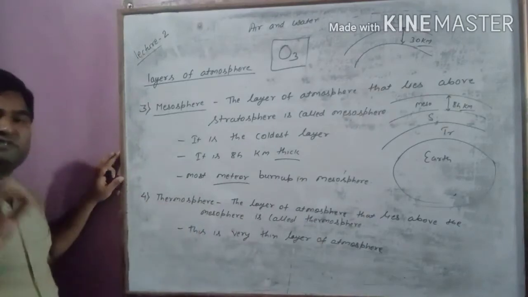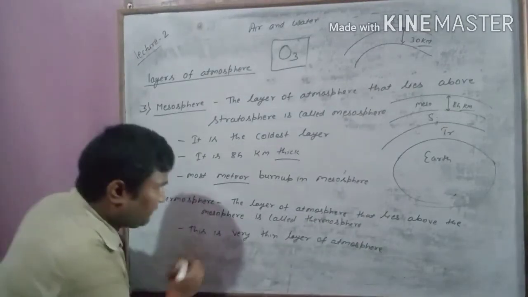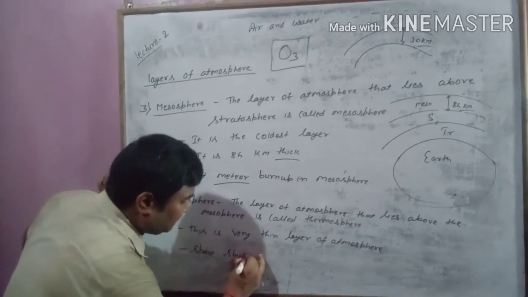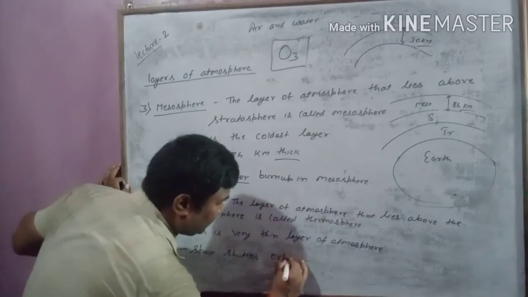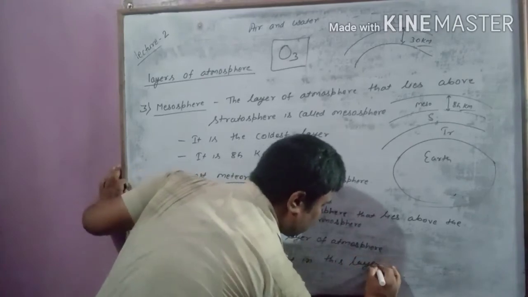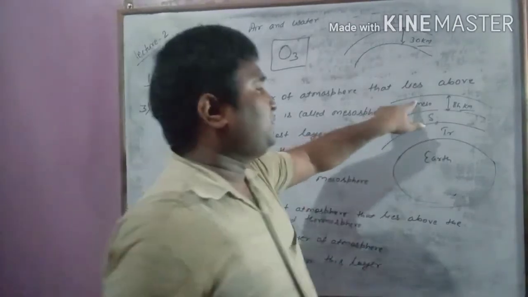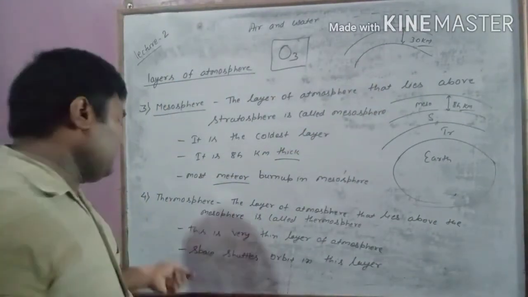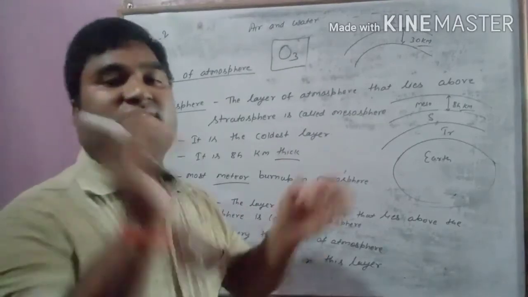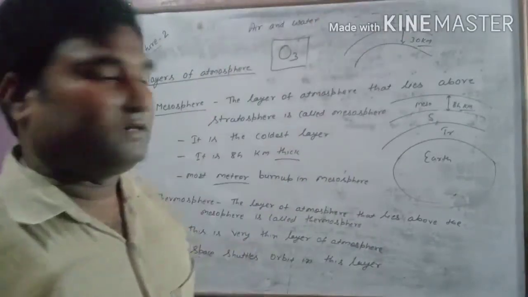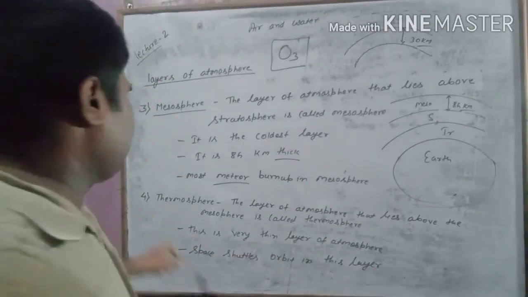Means it is the thinnest layer of atmosphere, and space shuttles orbit in this layer. So above mesosphere is thermosphere. This is a very thin layer of atmosphere, and space shuttles, the satellites and all those things that revolve around the earth orbit in this layer. Which layer? Thermosphere.